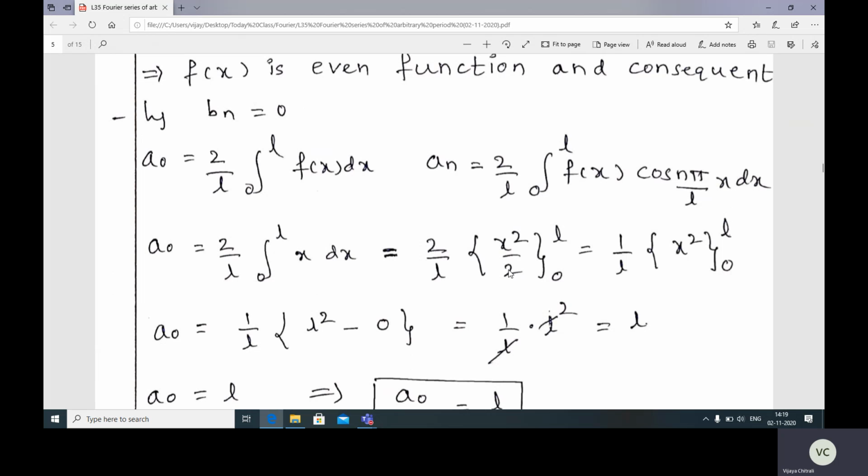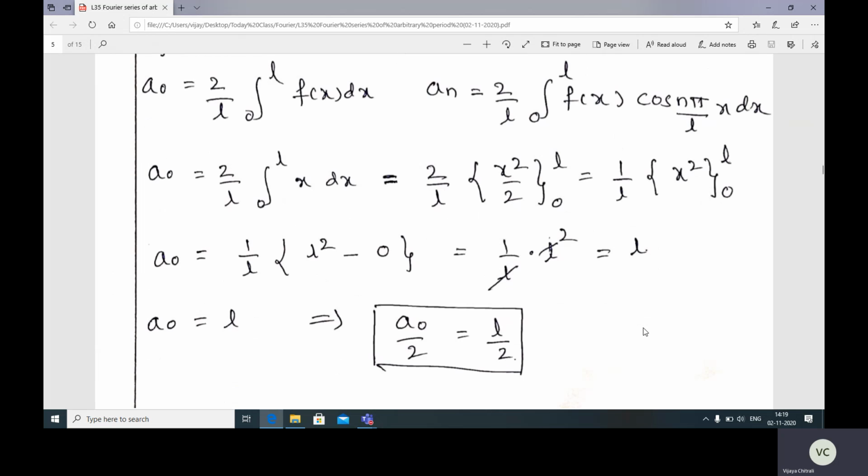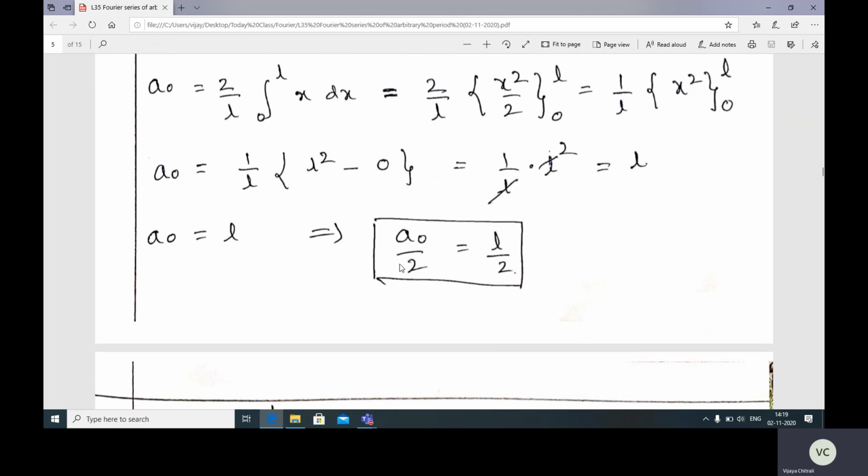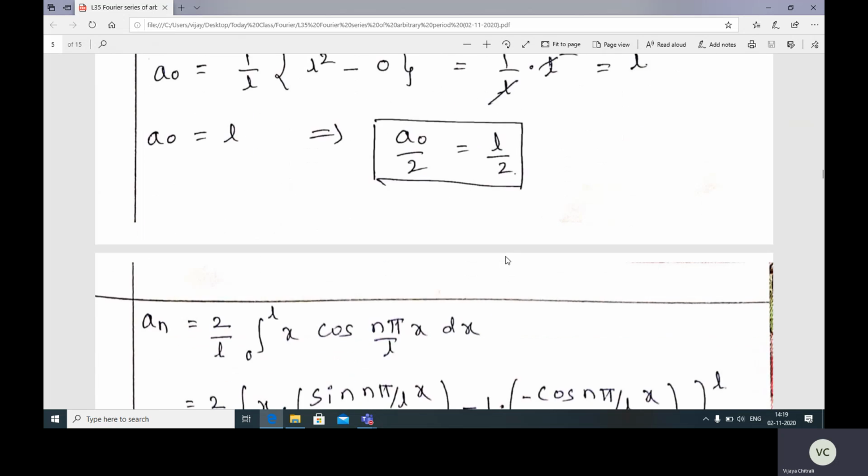Take this 2 outside, so the 2 gets cancelled, so 1 by L, and x square limits 0 to L. Now substitute upper and lower limit. a0 is equal to 1 by L, upper limit is L, x square is L square, minus lower limit is 0. So 1 by L, L square, the L gets cancelled with this. So a0 is equal to L, and a0 by 2 is L by 2.